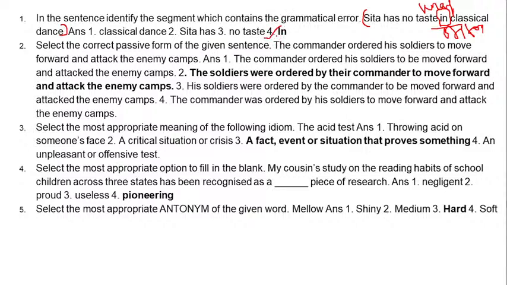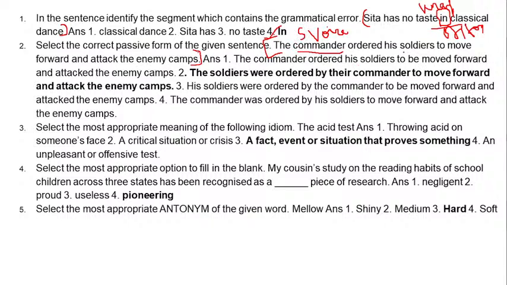The next is an active passive voice question. Voices are also very important for your exams. Your sentence goes as, the commander ordered his soldiers to move forward and attack the enemy camp. A comparatively longer sentence, but it's easy. As I have told you, there's a small trick of changing the voice: first point out your subject and then your object.